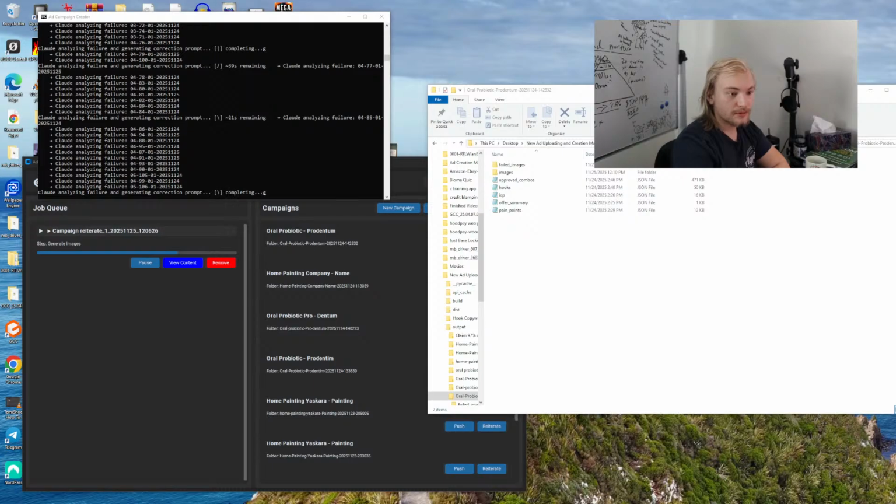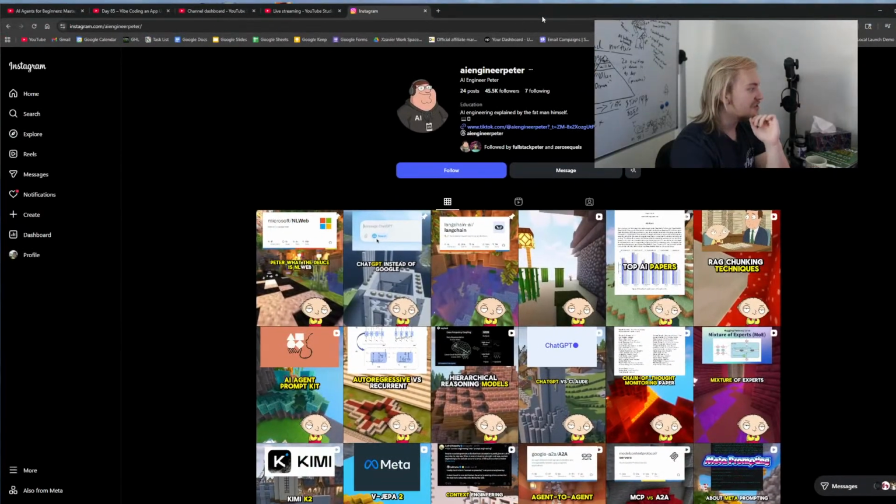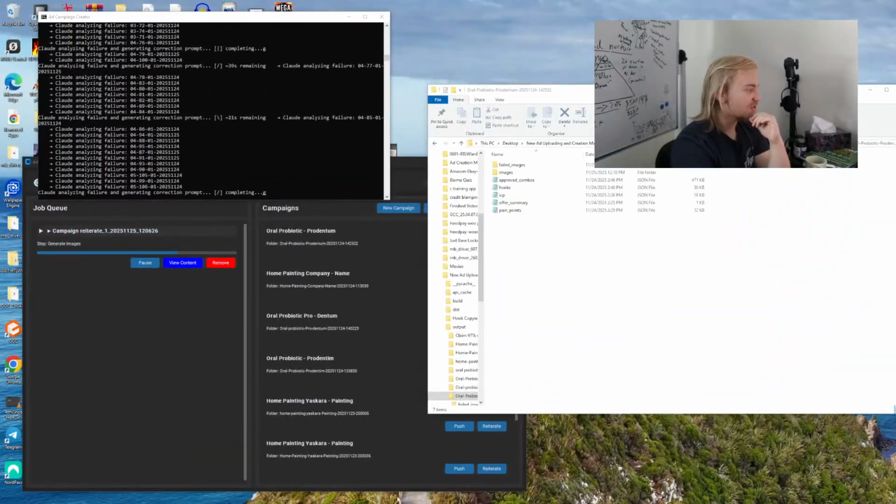compared to the base before. All these models are just for the chunking part. So I found an interesting reel by AI engineer Peter. If you guys are also doing any kind of vibe coding, I would recommend looking into AI engineer Peter, because he gets it. He knows what to look for.